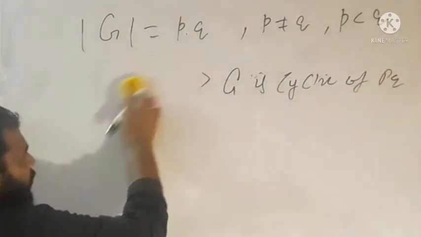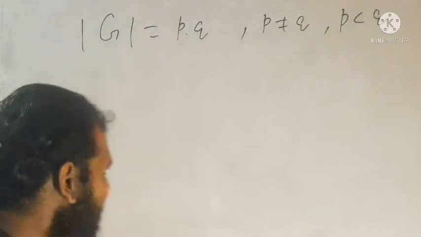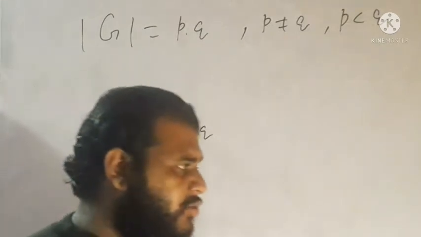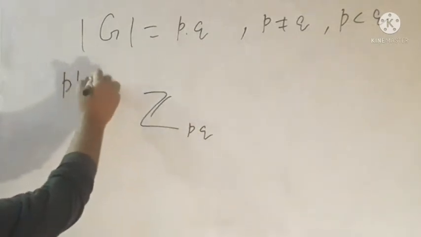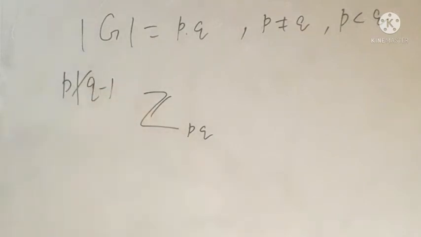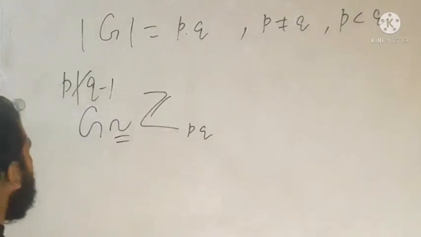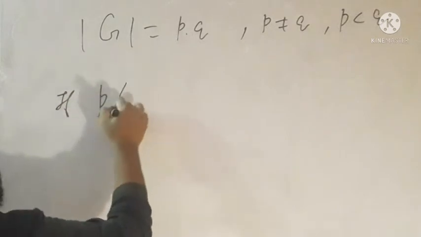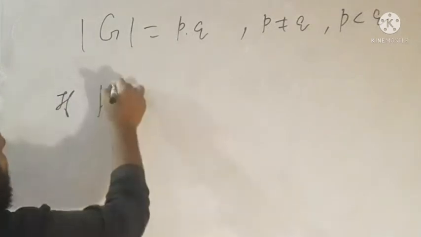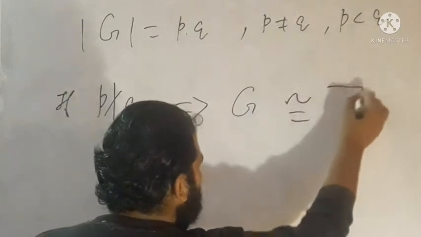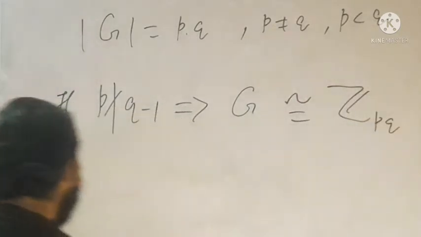So now we will discuss: if p does not divide q minus 1, then the group is cyclic, so that group is isomorphic to Z_pq. This is a theorem: if p does not divide q minus 1, then G is isomorphic to Z_pq, meaning G is cyclic.